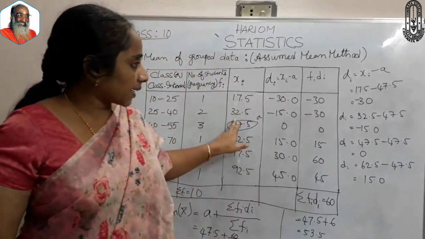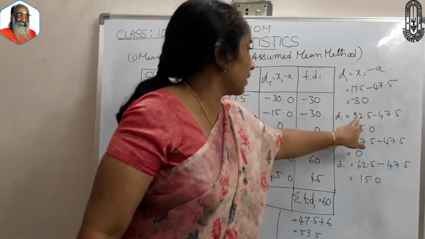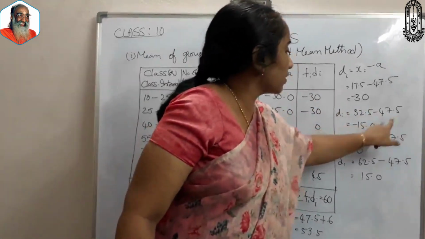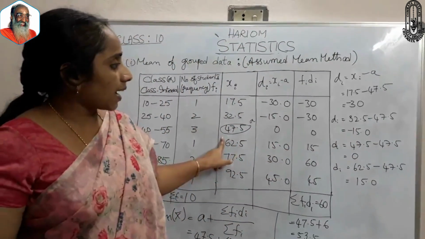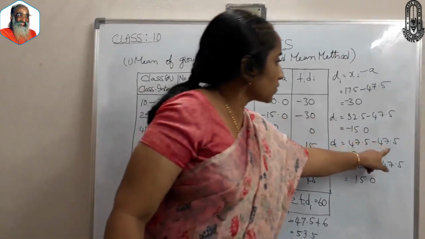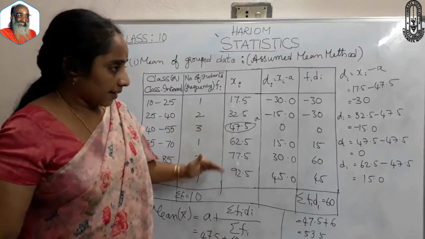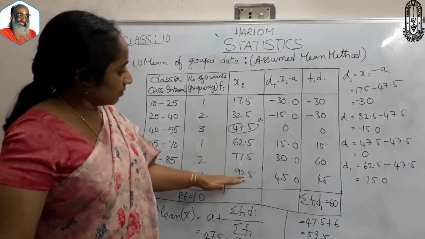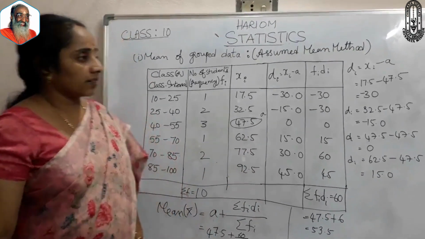In the second class, di is 32.5 minus 47.5, which is minus 15. Next, in the third class, di is 47.5 minus 47.5, which is 0. Likewise, we calculate for 62.5, 77.5 and 92.5.